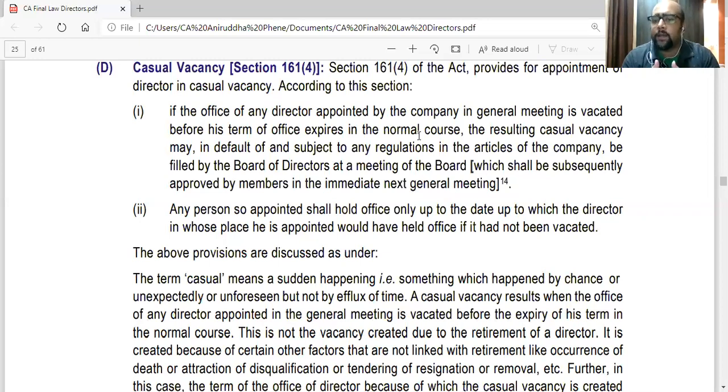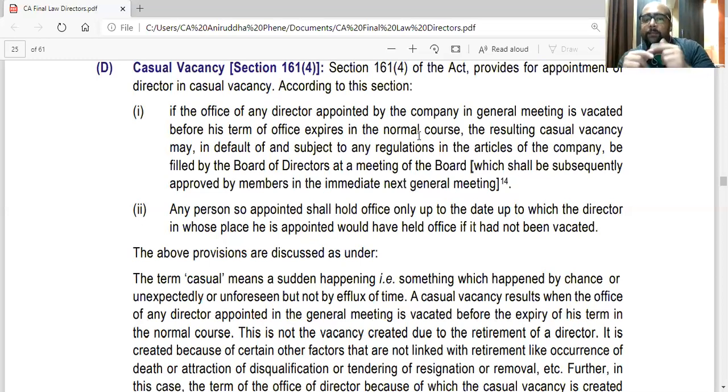So the board will be filling the casual vacancy within the 30 days period. Also, in the next general meeting after this appointment, they have to take approval of the shareholders. So the board can fill the vacancy plus take approval of shareholders in the next general meeting. That is what this provision is all about. But again, casual vacancy only arises when a director appointed by the shareholders in general meeting vacates before his term.